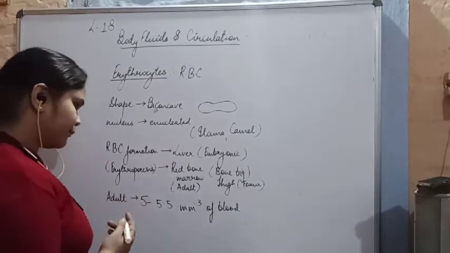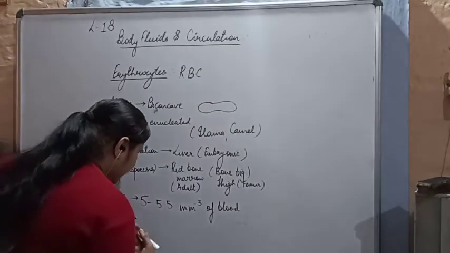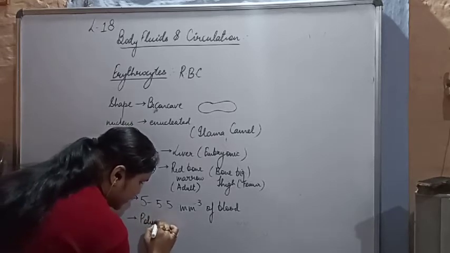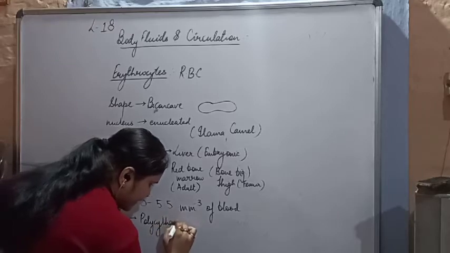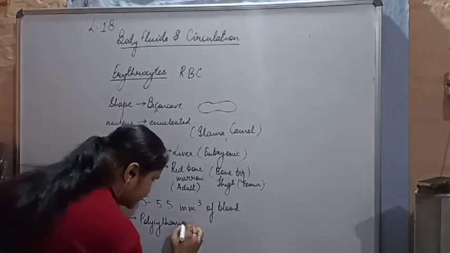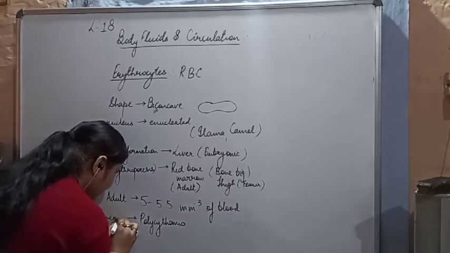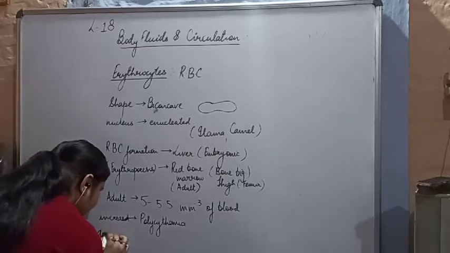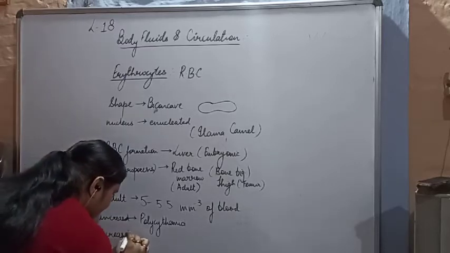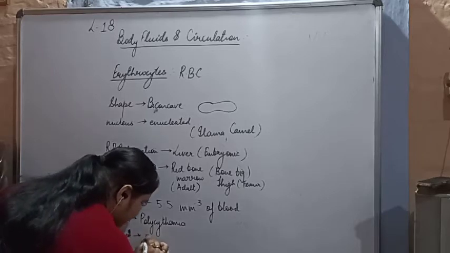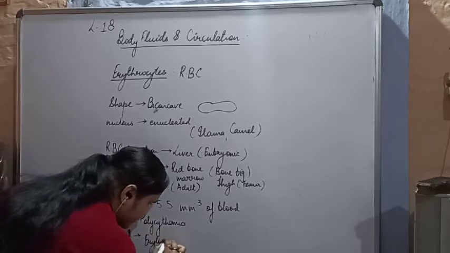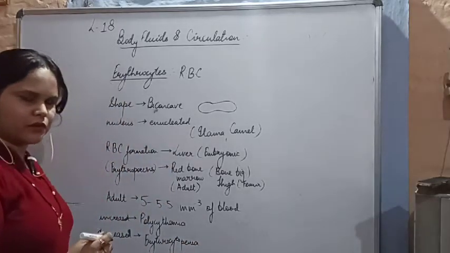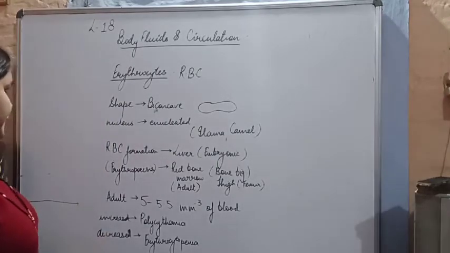But if the RBCs are increasing in number, it is called polycythemia. Polycythemia is the increase in the count of RBCs, an increased level. And whenever there is a decrease, it is called erythrocytopenia, or erythrocytosis also.